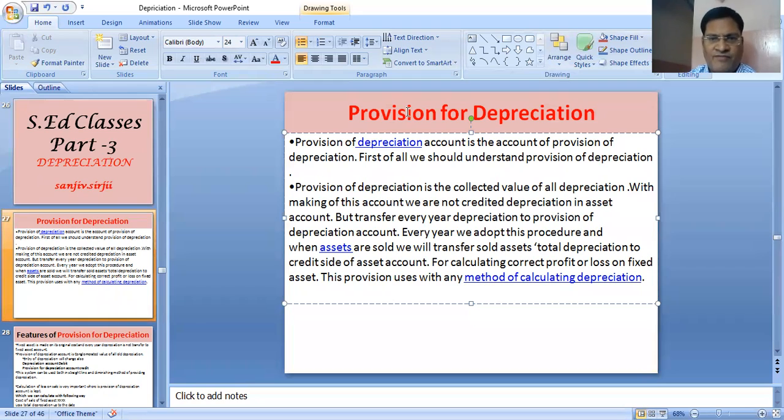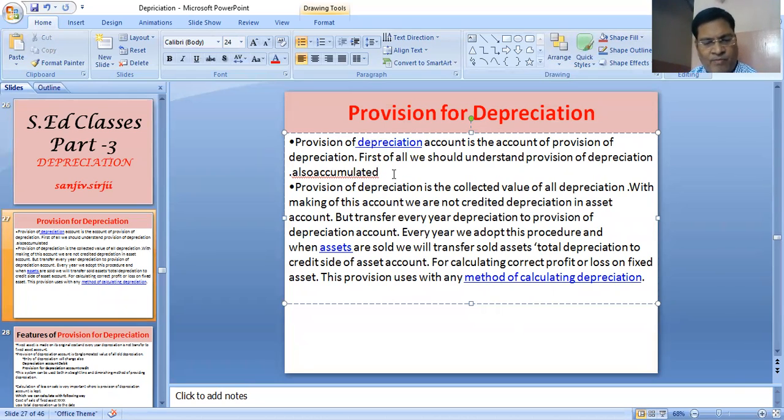That means provision for depreciation is also known as accumulated depreciation. Provision also means accumulation.